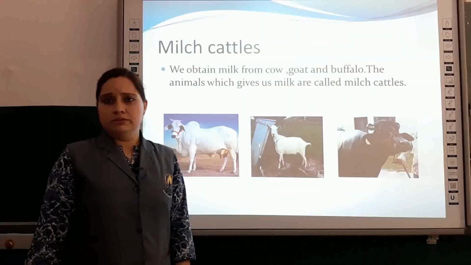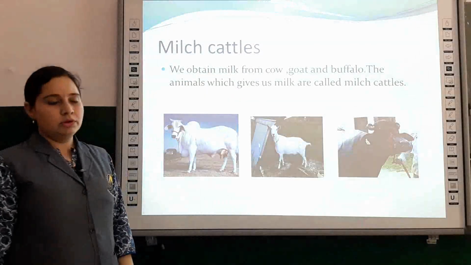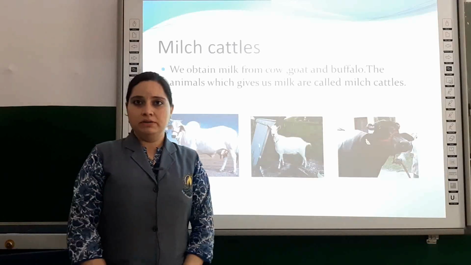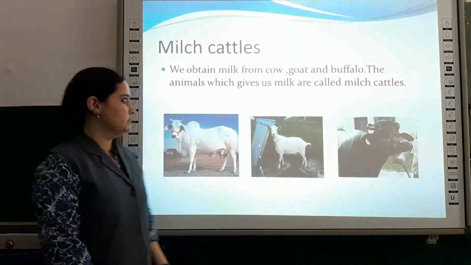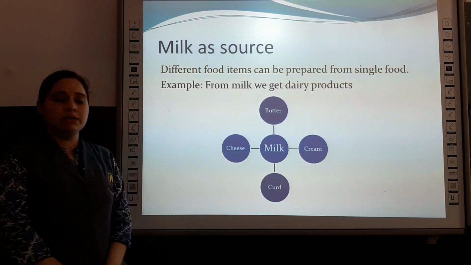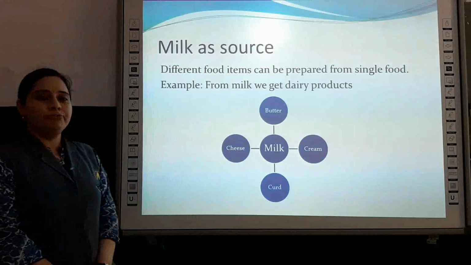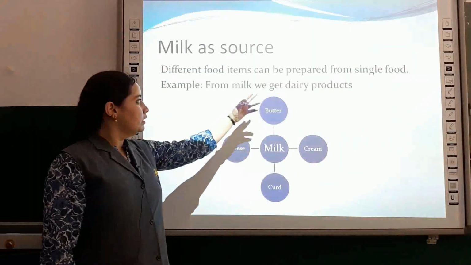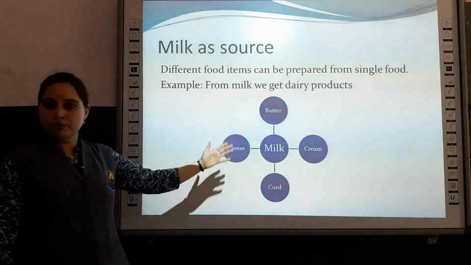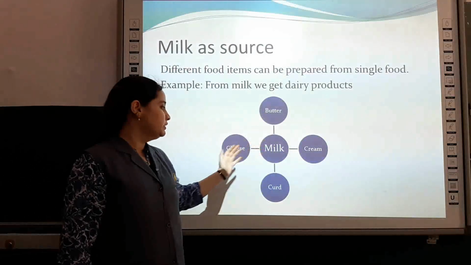What are milch cattle? We obtain milk from cow, goat and buffalo. The animals which give us milk are known as milch cattle. Milk as a source: different food items can be prepared from a single food. For example, from milk we get dairy products. You can see in the flow chart that from milk we are getting butter, cream, cheese and curd.